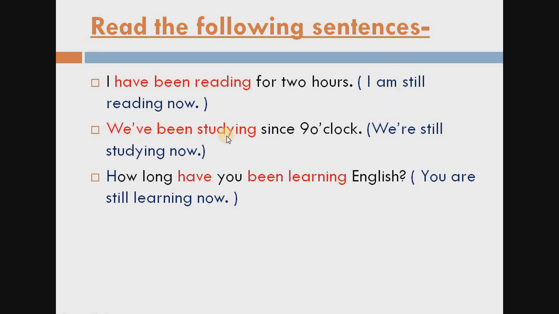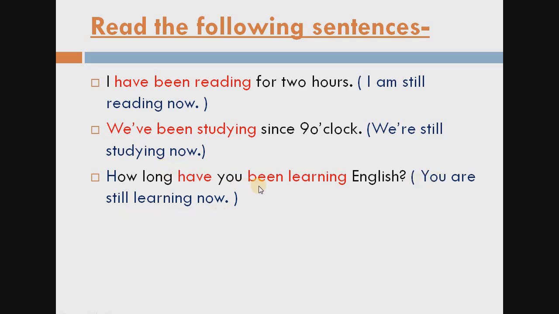Next, we have been studying since 9 o'clock. In this sentence also we are still studying now, means the work of studying we started in the past from a period of time but in the present also it continues. See the next sentence: how long have you been learning English? Means you are still learning now.